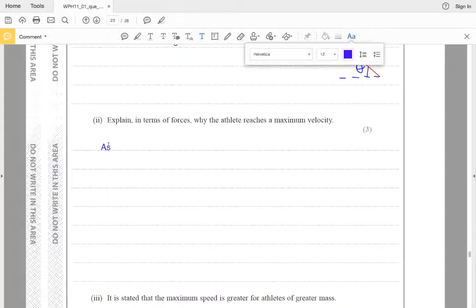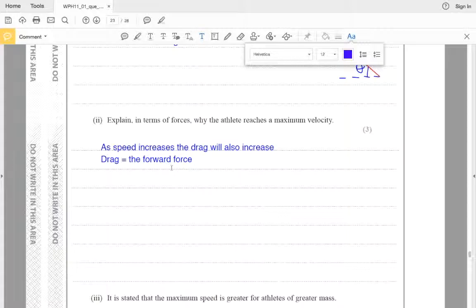So as speed increases, the friction or drag will also increase. So that will be considered as point 1. Now point 2 will be, since it's in terms of forces, you must write about the forces acting on the object. So the drag is increasing, and as it increases, there will be a particular point when drag will be equal to the forward force.